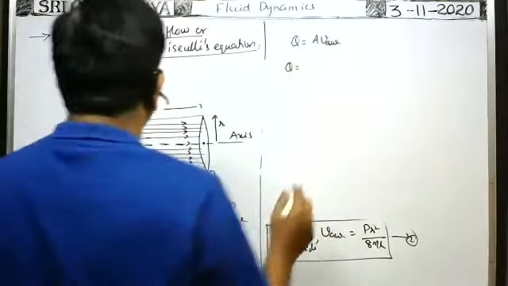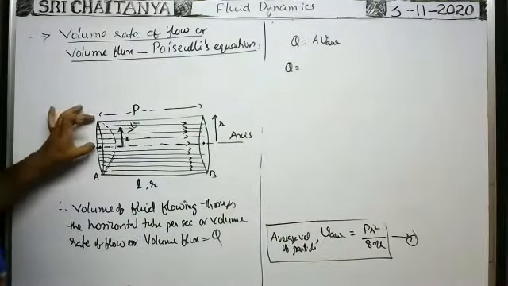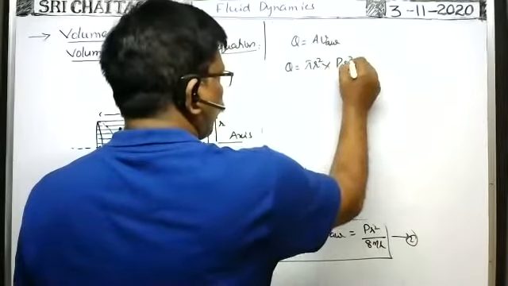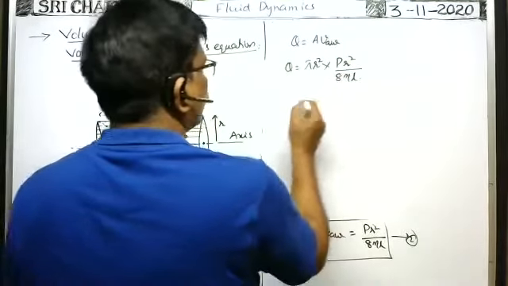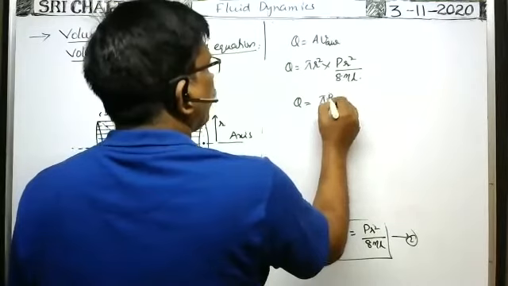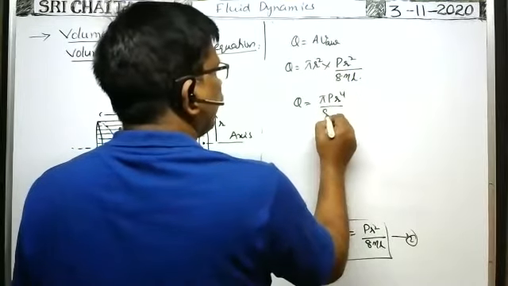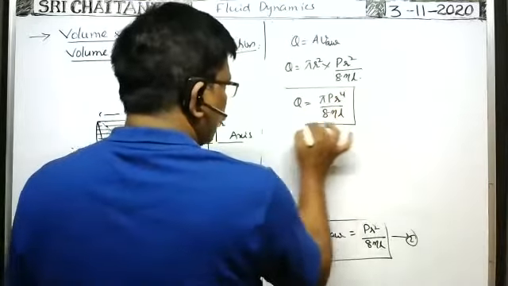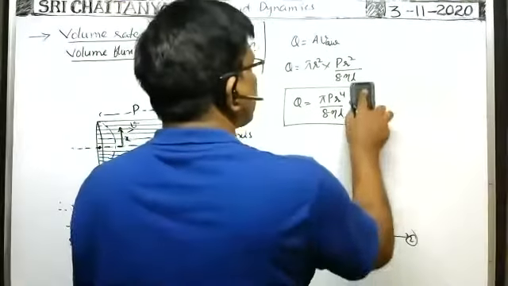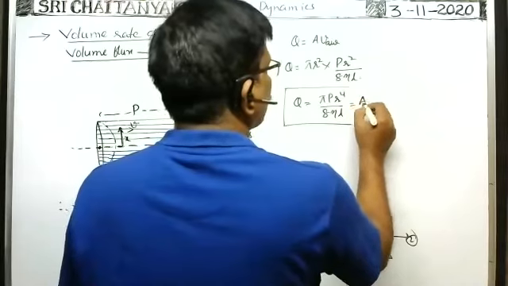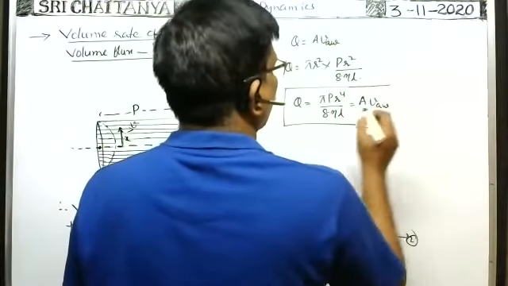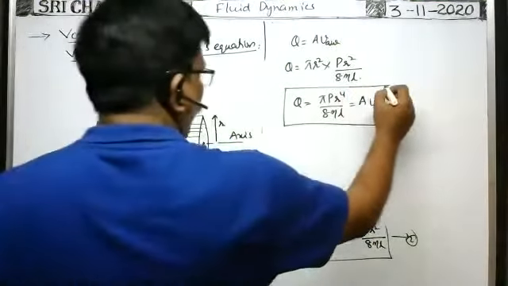Therefore, volume rate of flow is equal to area of cross section of the tube, pi into small r square, into average velocity, that is P r square by 8 eta L. Therefore, volume rate of flow Q is equal to pi P r to the power of 4 by 8 eta L. This is the formula for volume rate of flow, which is equal to area of cross section into average velocity of the fluid. So this is the volume rate of flow.